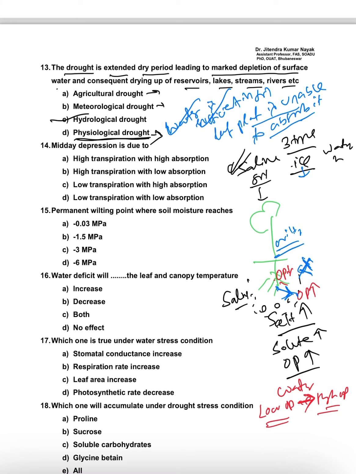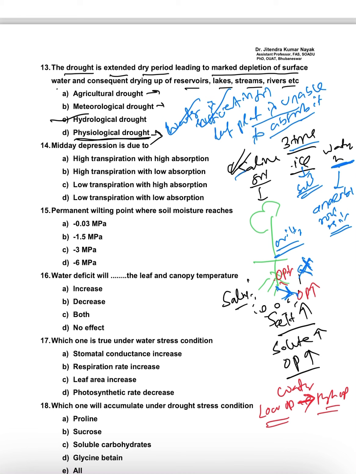In case of ice, the water is present in solid form, so it is not available to the plant. Waterlogged condition means anaerobic condition. Anaerobic means root respiration is decreasing, which means water absorption will also decrease. So these are the different physiological drought conditions. Basically, the most important is saline soil physiological drought.